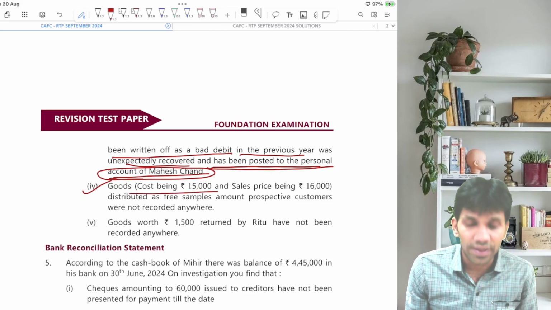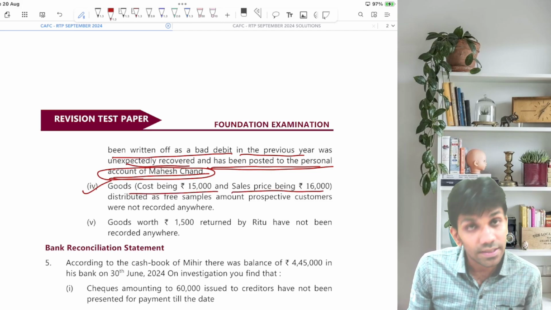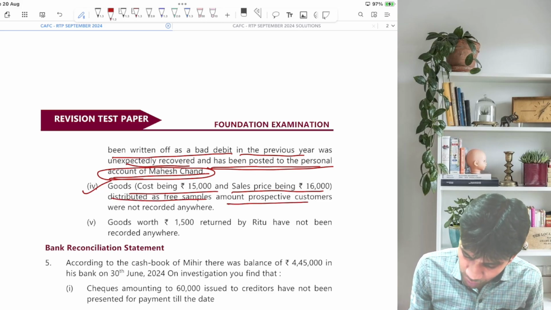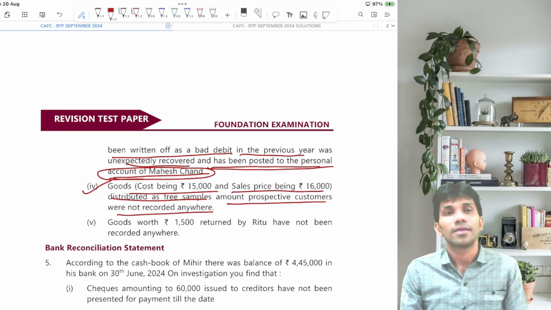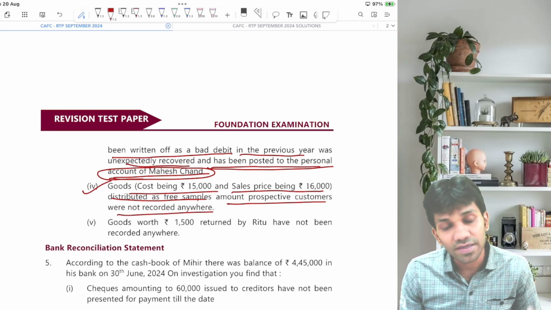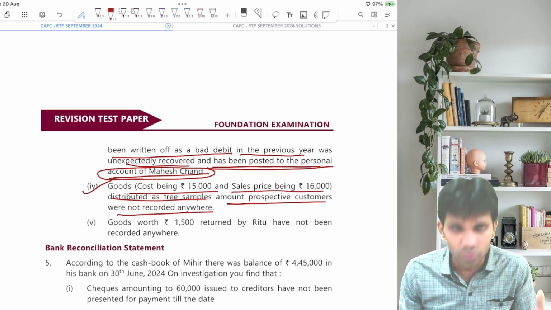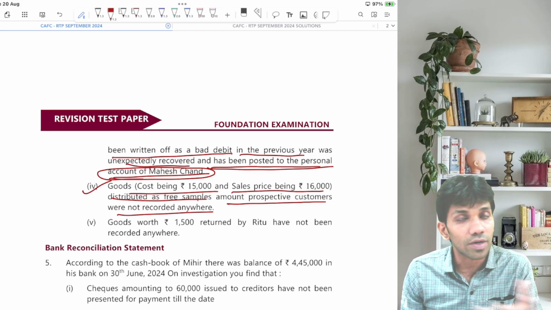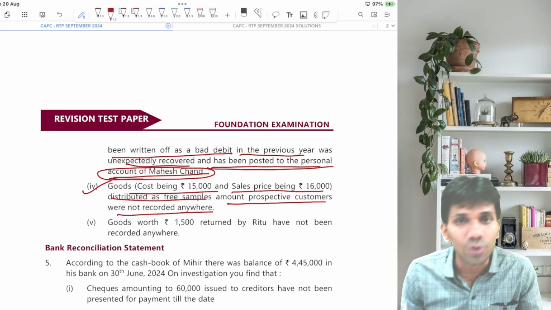Goods costing 15,000, sales price being 16,000, distributed as free samples to prospective customers but not recorded anywhere. So the businessman distributed goods as free samples. The cost price of the goods is 15,000 and the sales price of the goods is 16,000. But it is not recorded anywhere. So can I say this is complete omission?